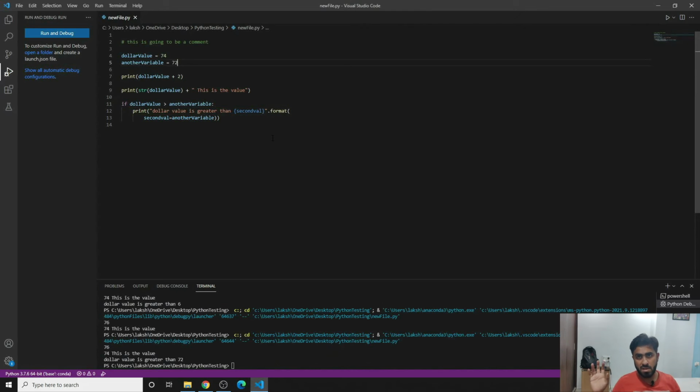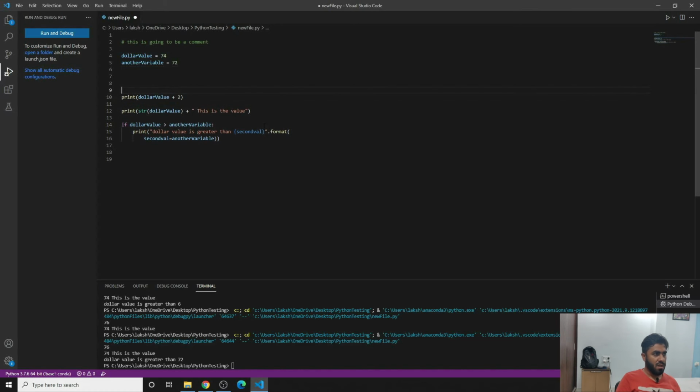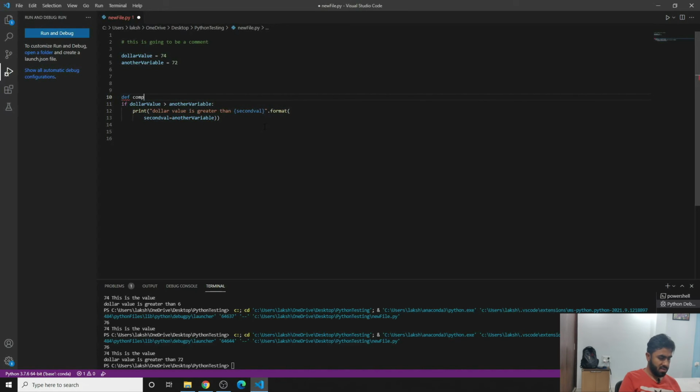Suppose you want to do this with a function, which you should understand how the function works, we can convert it into a function, and it's very easy to convert it into a function. We can remove this, and if you want to convert it into a function altogether, you can write comparison, and then you can get two variables from here, and then you can write the function.